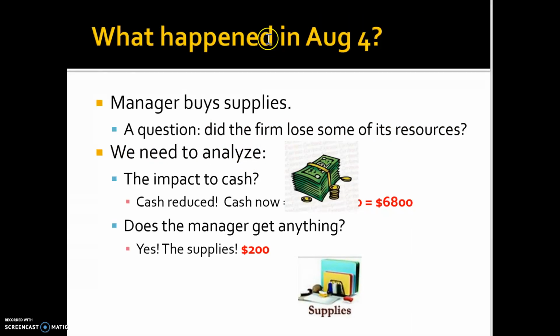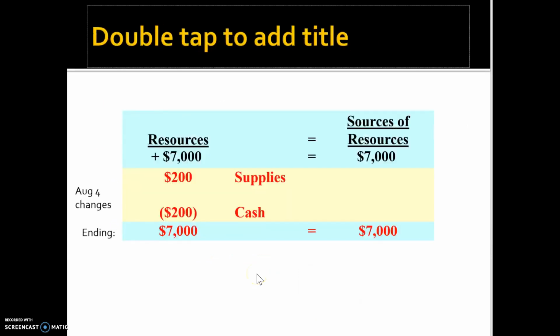So what happened in August 4? The manager bought supplies, right? So we need to analyze how this transaction impacts our cash, and does the manager get anything? Yeah, of course, the manager spends cash and also gets $200 of supplies. So you will see that on August 4th, the resources on the left-hand side increase $200 because you get supplies, but they also decrease $200 because you spend cash. So the ending balance of this equation is that it's still 7,000 on the left-hand side and then 7,000 on